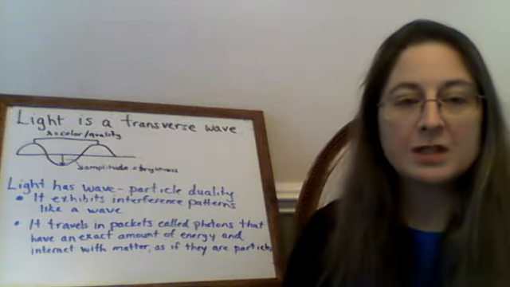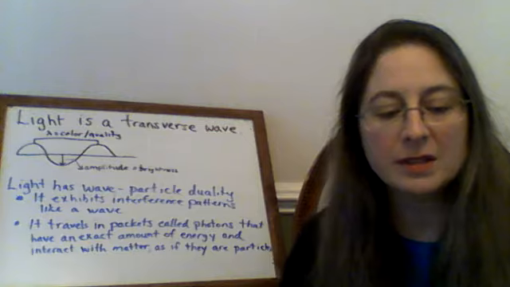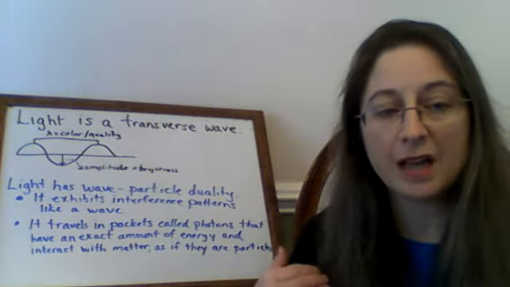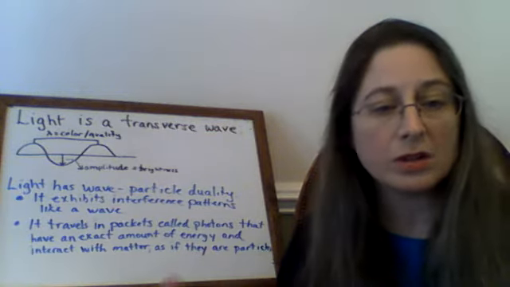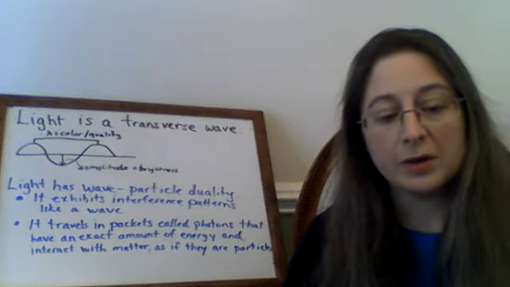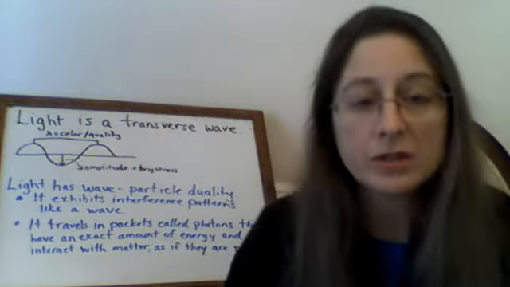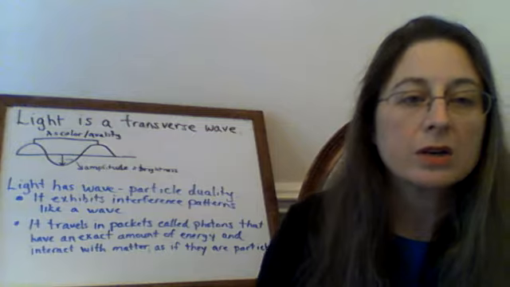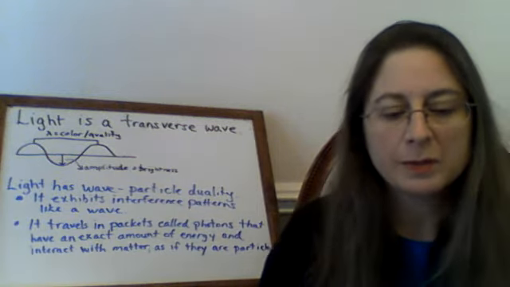So a few questions about light, which probably you've already learned in the past. Does light need a medium to travel? You guys learned that sound waves need to travel through air or a liquid or a solid or some kind of medium. Light actually does not need a medium to travel. It can travel through the vacuum of space, right? So we know sunlight reaches the Earth after traveling just over 8 minutes through the vacuum of space.